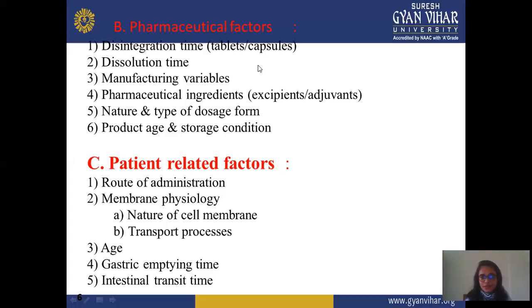Next is gastric emptying time. Gastric emptying time is also responsible for person to person variation, because every person takes a different type of meal, and gastric emptying also varies according to the person. And next is intestinal transit time. This is similar to gastric emptying time. This is also varies from person to person.